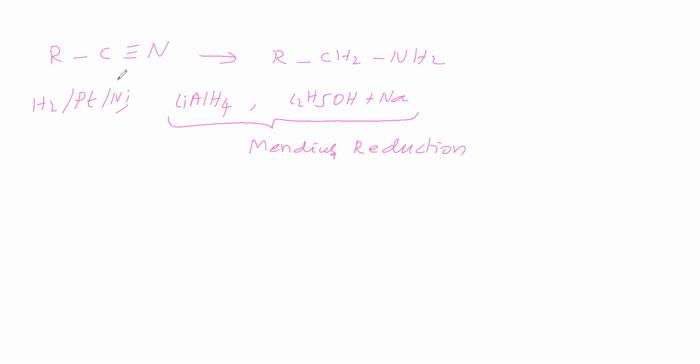So cyanide on reduction gives primary amine. This CN on reduction converts to CH2NH2. CN on reduction gives CH2NH2, we can say. It is a reduction.